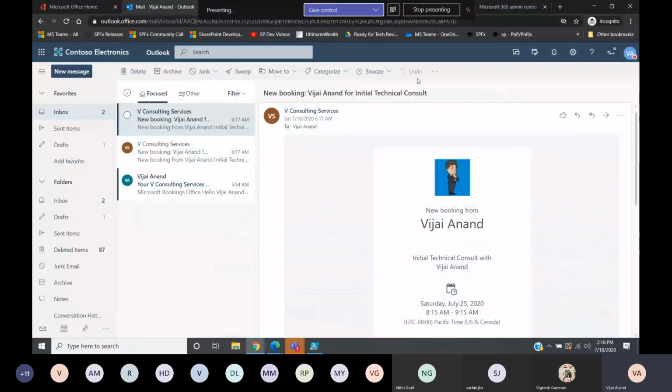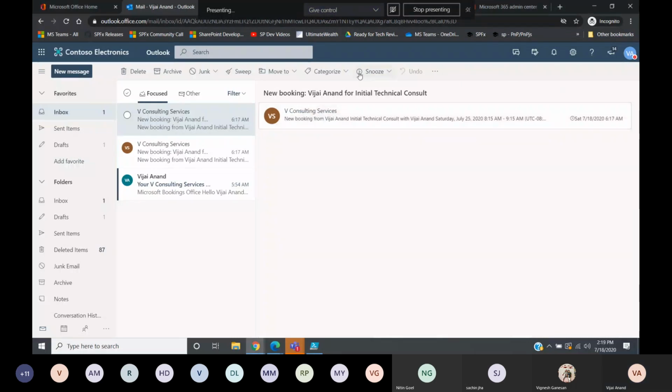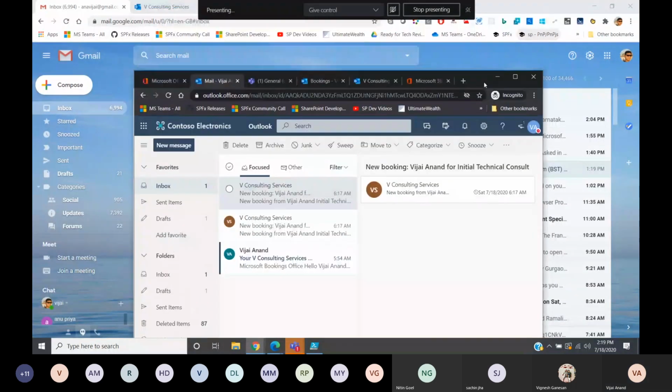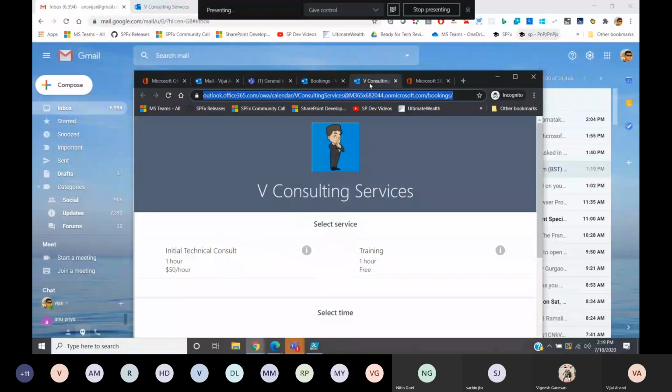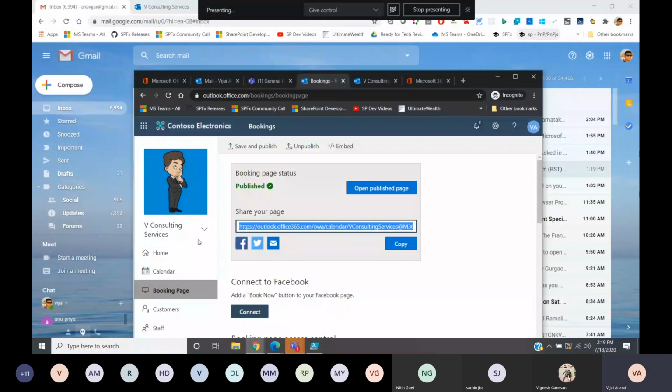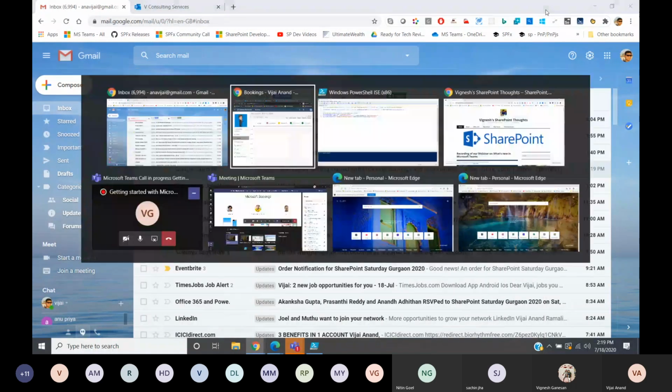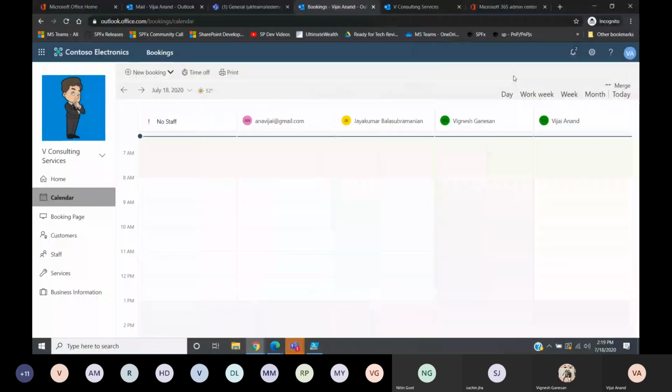And if you go to the staff calendar, basically the bookings calendar, so this is the booking calendar.